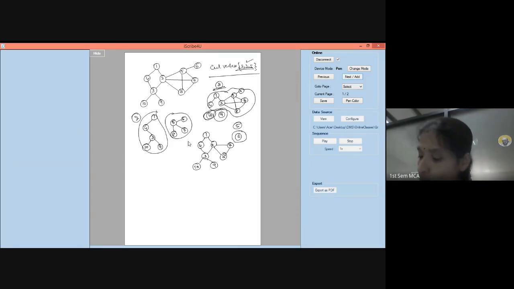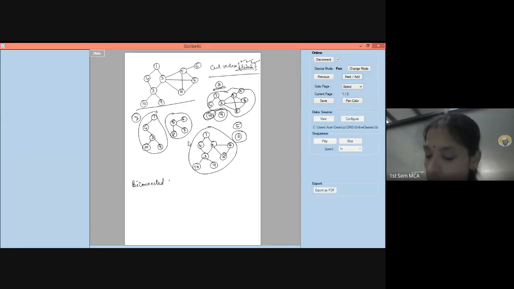So this will become one component. This will become another component if I remove 5. So 5 is also one of the cut vertex. So 2, 3 and 5 are the cut vertices of this given particular graph. All right. So any vertex that you remove, if your graph is going to get disconnected, you call that as a cut vertex. We will learn one more small definition, but an important definition, which is called as biconnected graph.